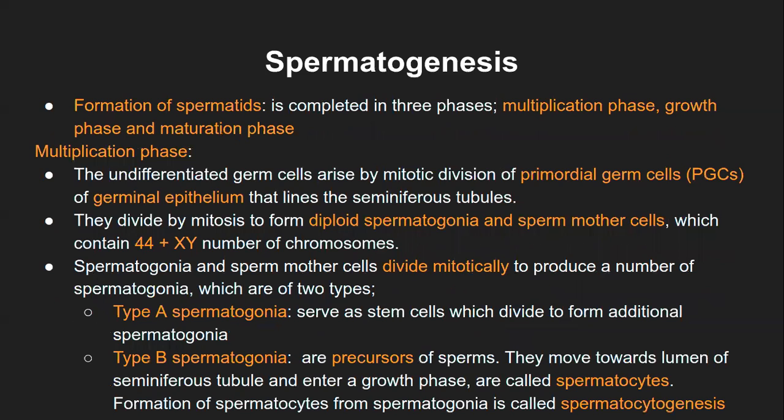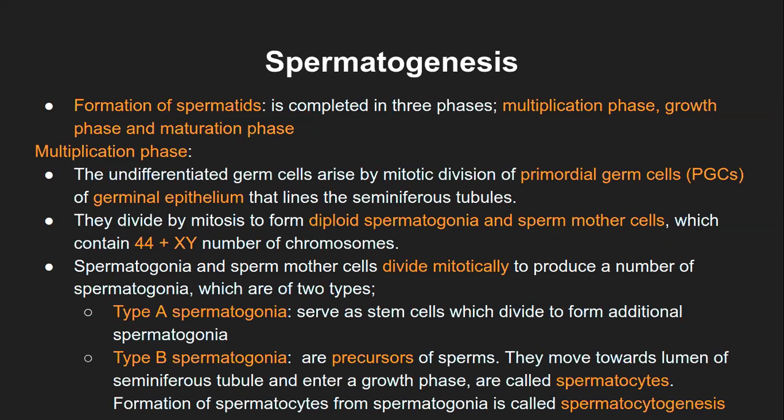Again, if I have to draw a flow chart of this, I will write primordial germ cells of germinal epithelium. Then they will form the spermatogonia cells. I am not separating them into sperm mother cell and spermatogonia now. I will just say spermatogonia in the second stage, which divide further mitotically to form type A spermatogonia and type B spermatogonia. Again, it is a pool of cells. Just because of their fate, they are called type A or type B. Otherwise, they will still be same copies of each other.